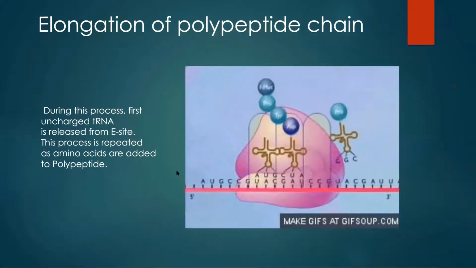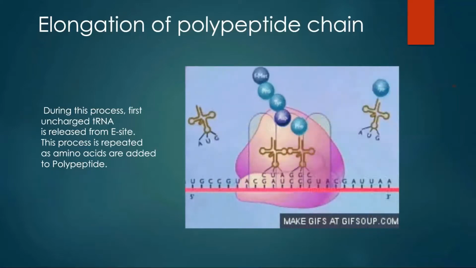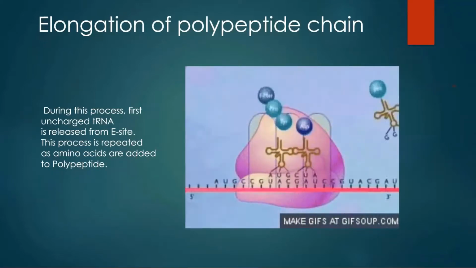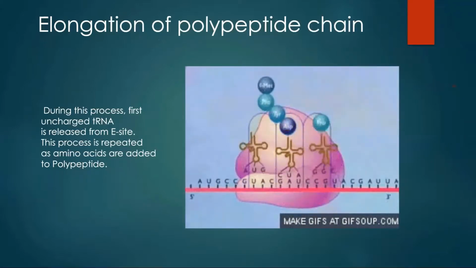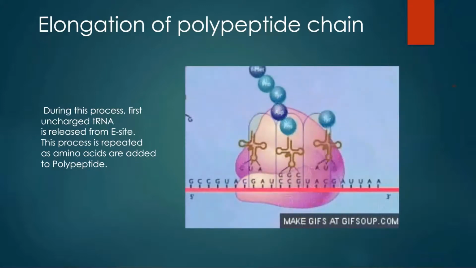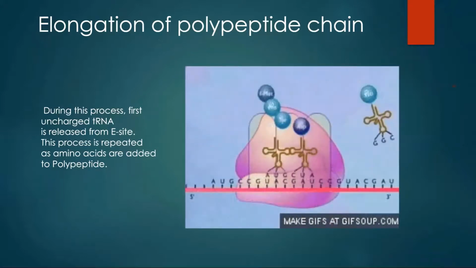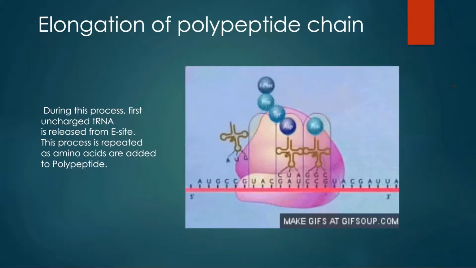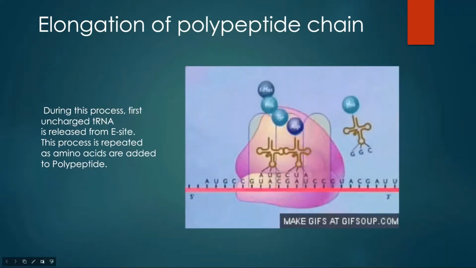Now in this next animation, you can see the further process of elongation. During this process, the first uncharged transfer RNA, which is present at the E site, is released into the cytoplasm.